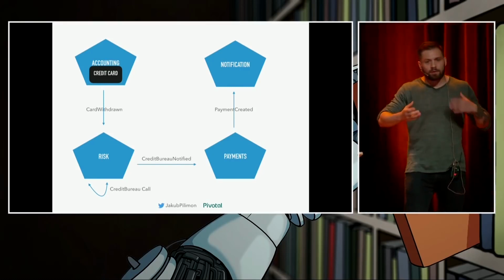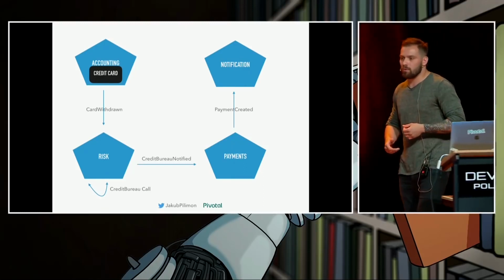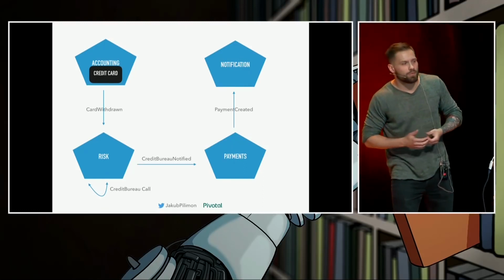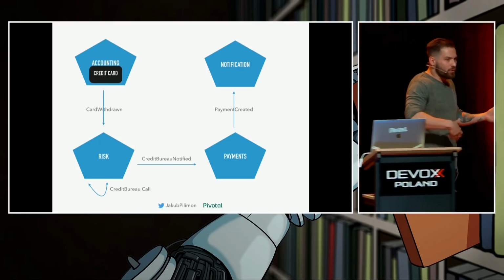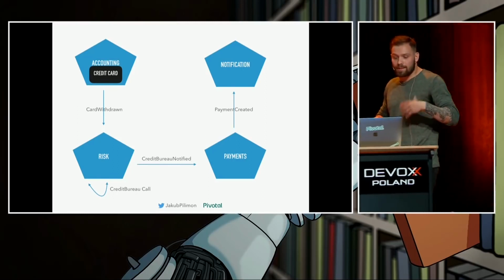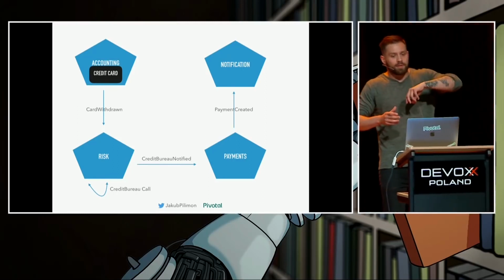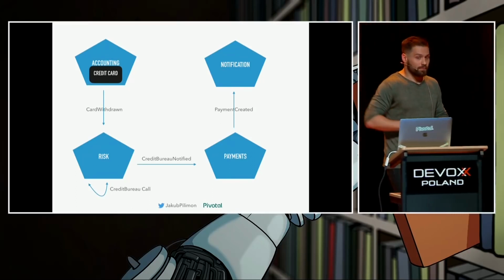They are fairly comfortable with events. They know event-driven architecture, so they already have the card withdraw event. They can throw it out to some kind of a message broker, let's say RabbitMQ or Kafka, it doesn't really matter. And then the risk takes over, does its own stuff, emits a new event, payments takes over, and so on and so forth, up till the very end of the tail.